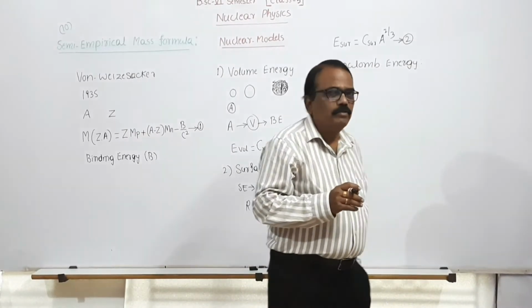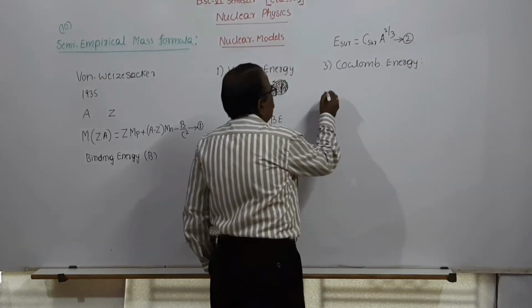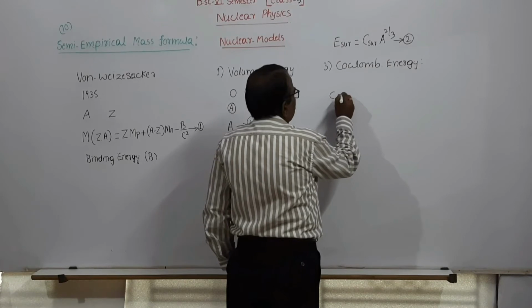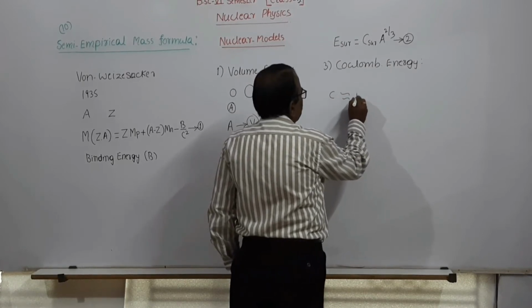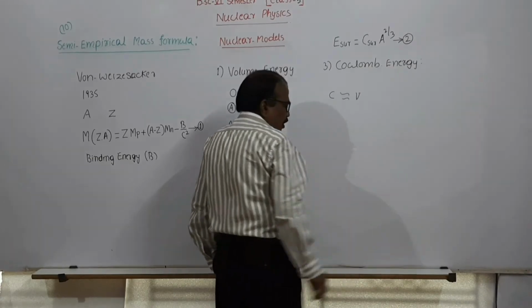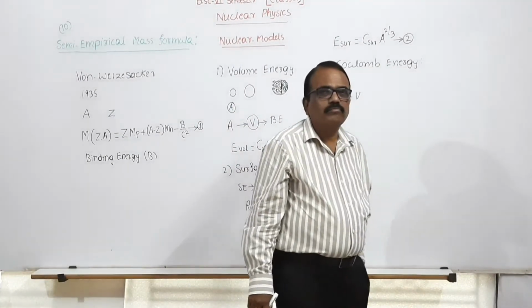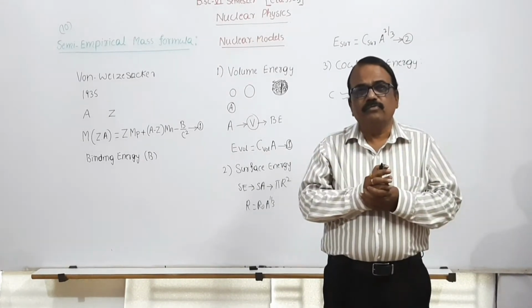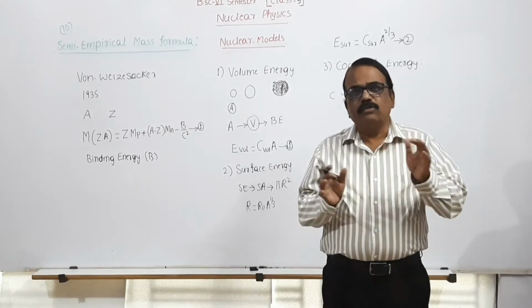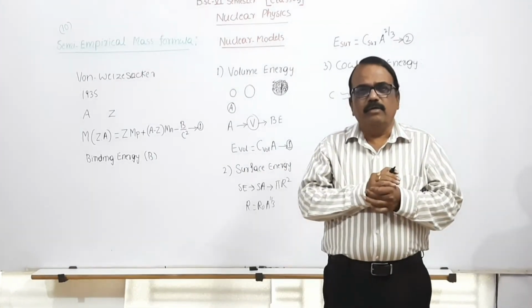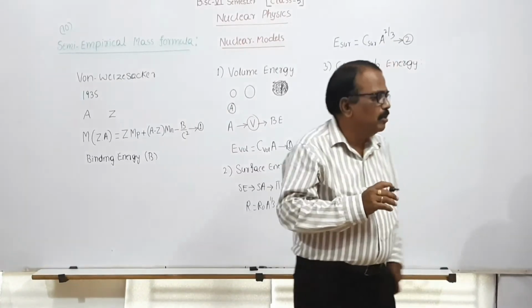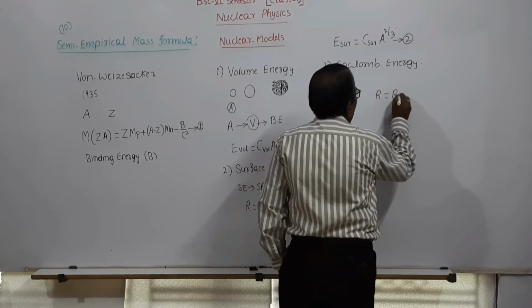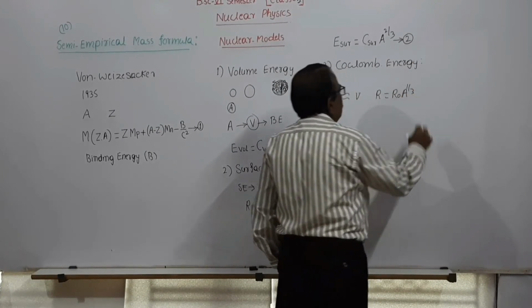What is this Coulomb energy? Coulomb energy is the electrostatic energy possessed by the nucleus due to the number of protons packed in a symmetric assembly of radius R equal to R naught A to the power 1 by 3.